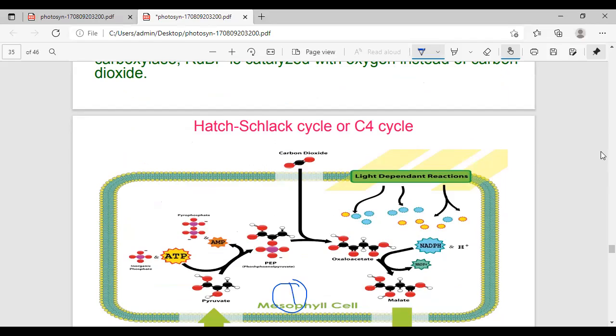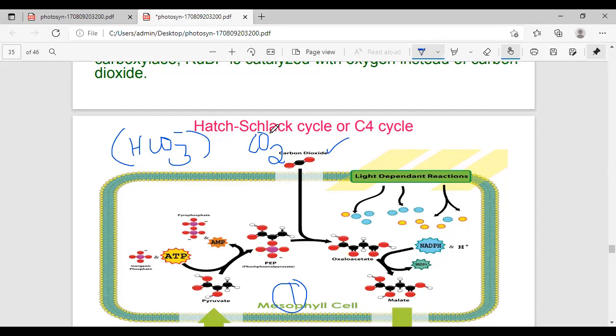Here, carbon dioxide. Where is the carbon dioxide? See here, this one is CO2. Carbon dioxide is accepted here, actually in the form of bicarbonate ions. What is the bicarbonate? HCO3 minus is called the bicarbonate. CO2 is not accepted directly, but it is converted to the form of bicarbonate ions. See, HCO3 minus is the bicarbonate.